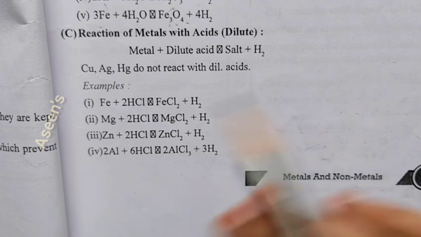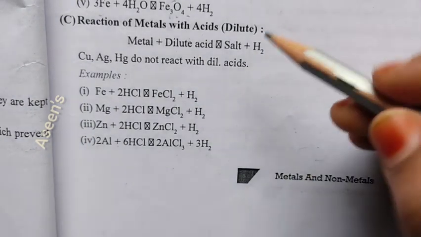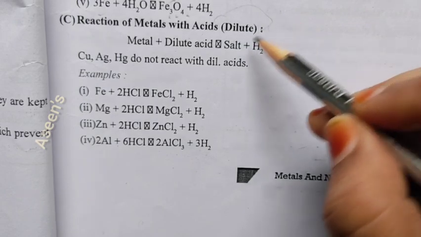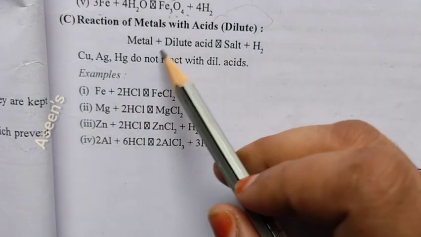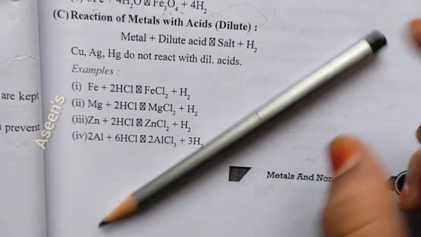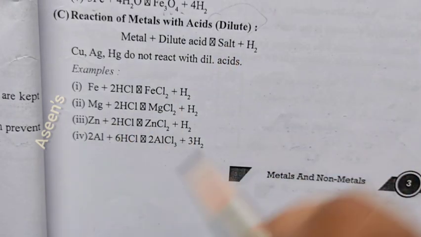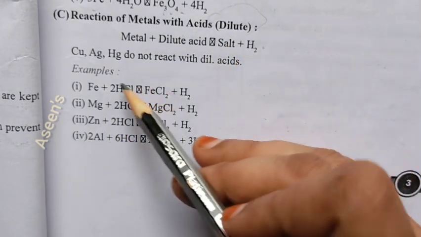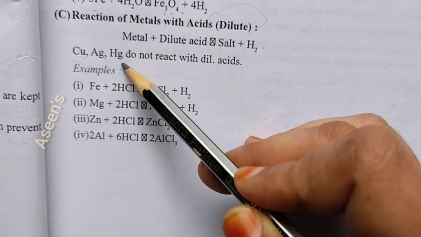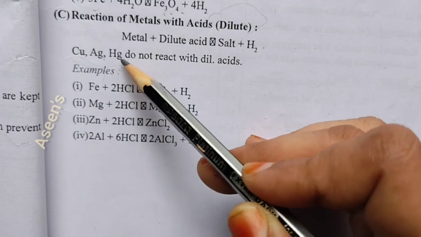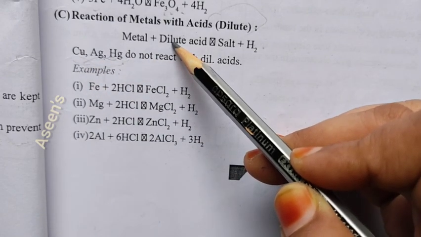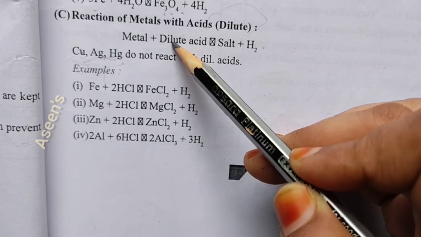Next, reaction of metals with acids. Acids in case of dilute, that means mixed with water. So when a metal reacts with dilute acid, you are definitely going to get a metallic salt and hydrogen gas. Okay, only in these three cases, that is copper, silver, and mercury, Hg is mercury, these three elements will not react with dilute acid. Rest all the metals have shown reaction with dilute acid.